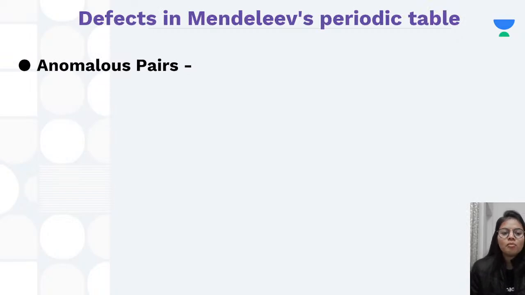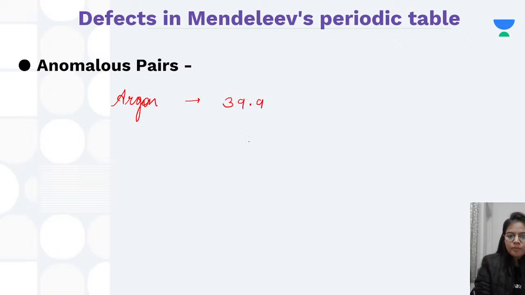Now, first is anomalous pairs. So, anomalous pairs mean that some of the elements were not following the principles or properties given by Mendeleev. For example, argon has atomic mass 39.9, and potassium has mass 39.1.